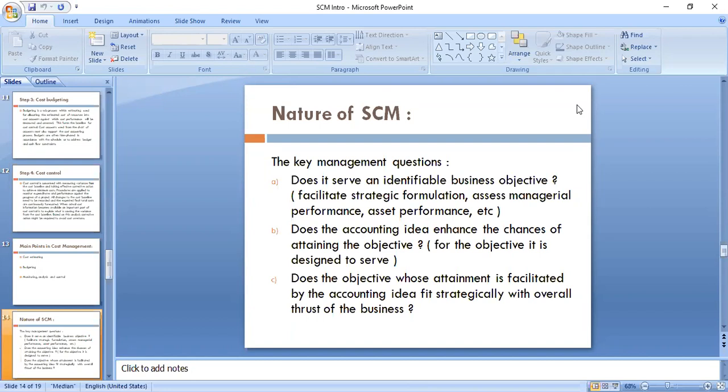Then, assess managerial performance. As these various departments formulate various strategies for achieving their business objective, strategic cost management will help in assessing managerial performance, because managers are answerable, correct? If a particular manager's performance is below expectations, he will be given warnings, right?